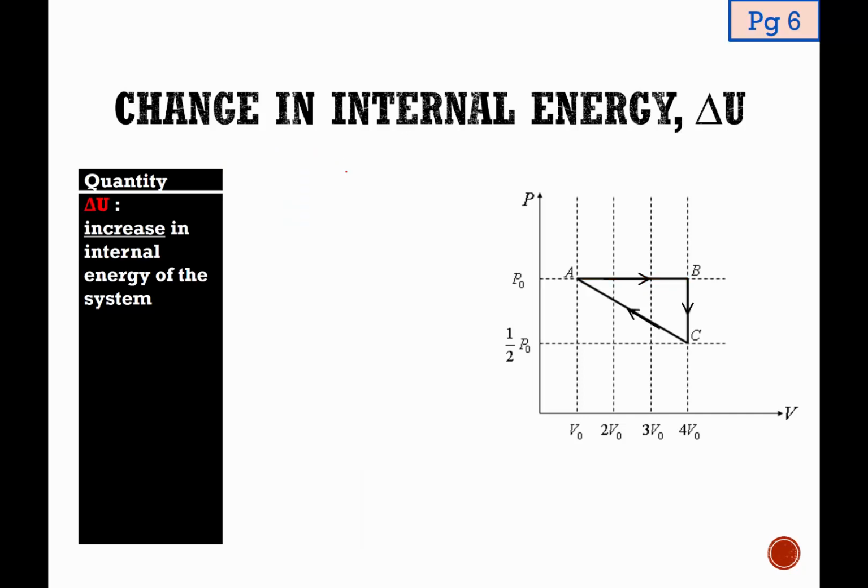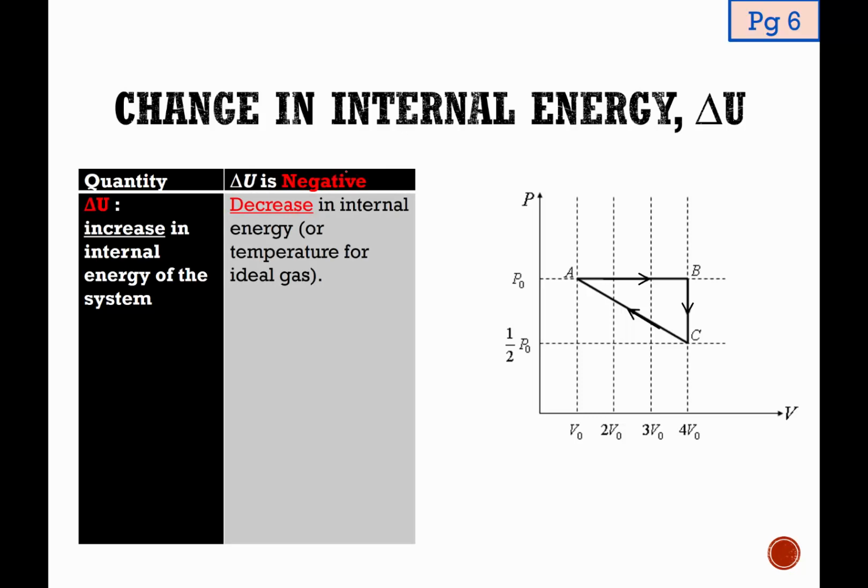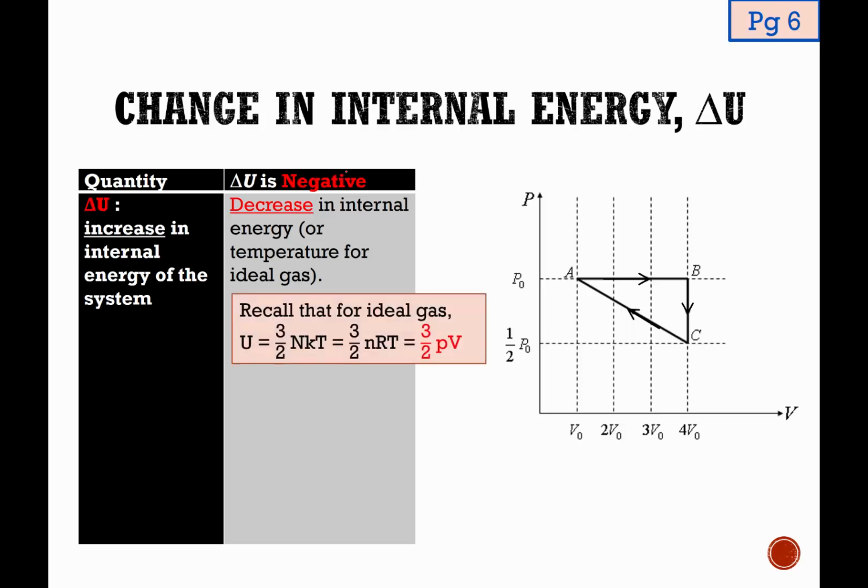So the converse is also true. When we look at delta U being negative, it also means that U is decreasing, and the temperature for an ideal gas must also be decreasing as well. So once again, the equation U equals 3/2 PV.